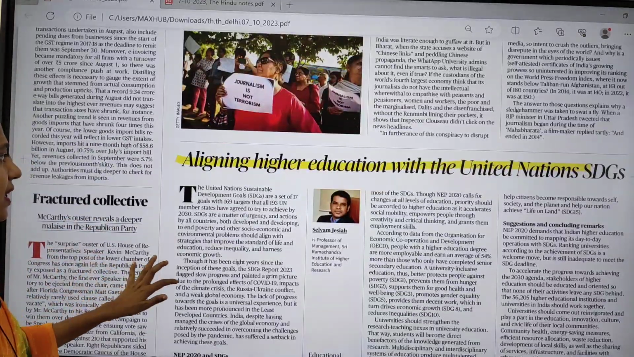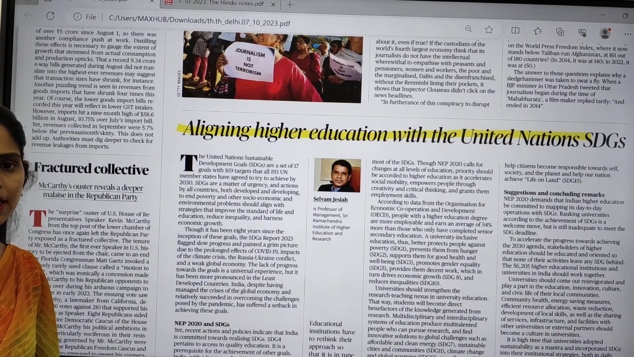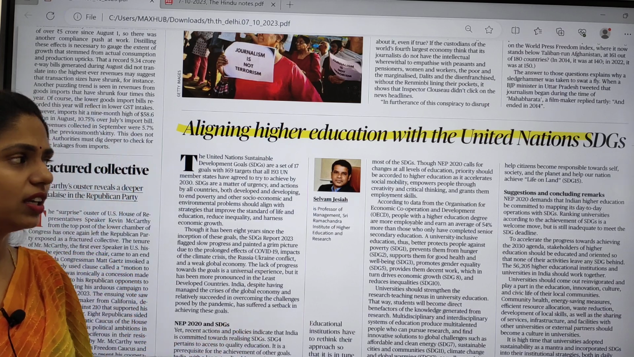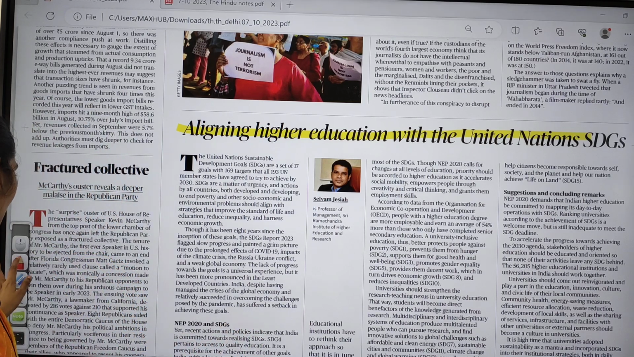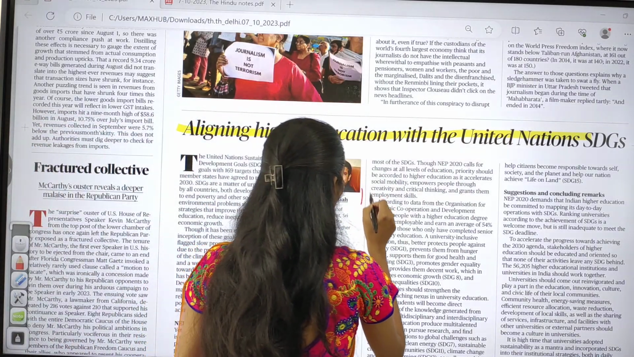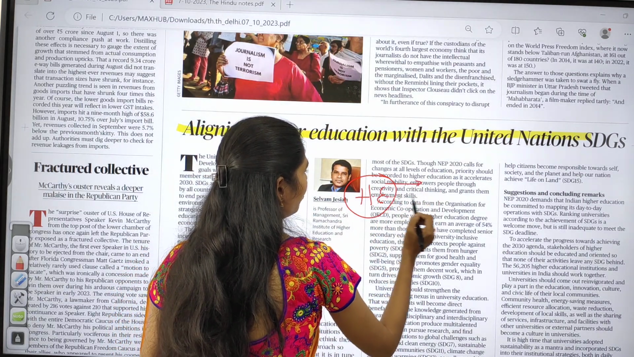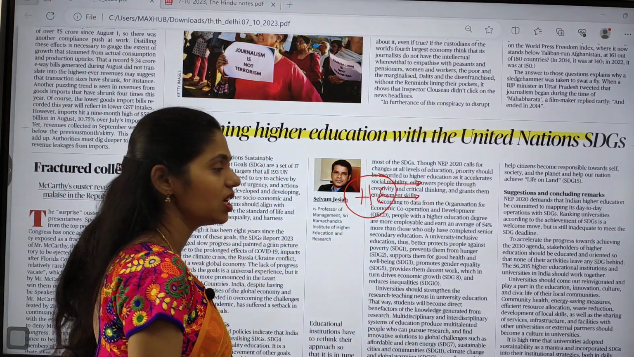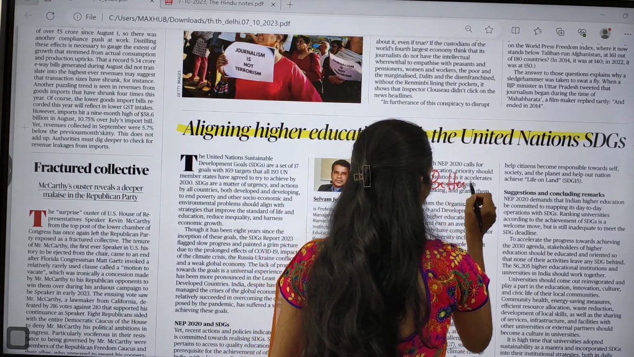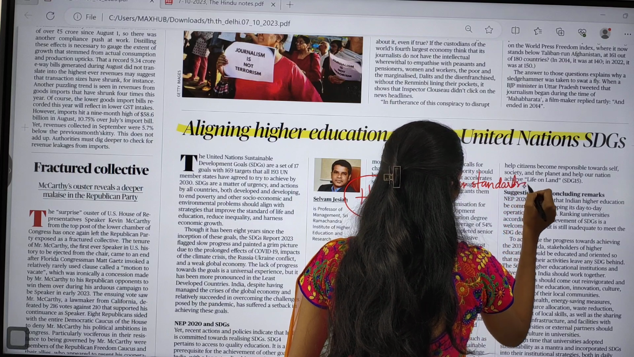And here there is one article regarding higher education within the United Nations SDGs. I will be giving you the overall view of this article, that is, what happens when we focus on higher education. The author says that we have to focus on higher education. Whenever improvement is seen in higher education, that will lead to a better standard of living.